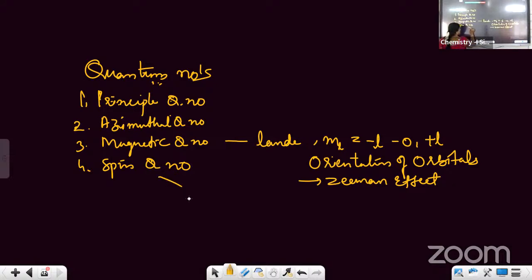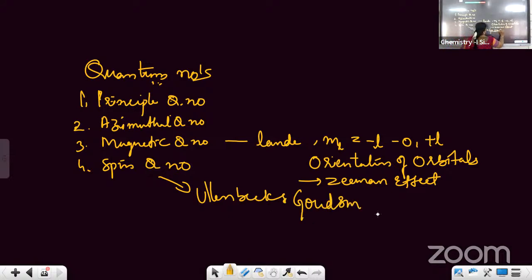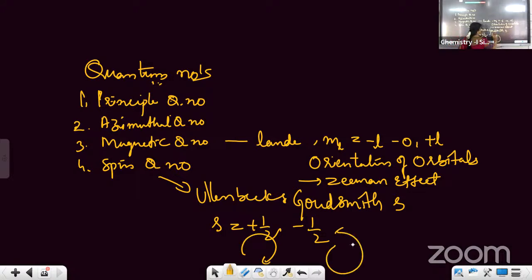Then the last quantum number is the spin quantum number. It was proposed by Uhlenbeck and Goudsmit. It is denoted by the symbol s, and the values of s are plus half and minus half. Plus half indicates the clockwise rotation of the electron, and minus half denotes the anti-clockwise rotation of the electron. So this is about the quantum numbers.